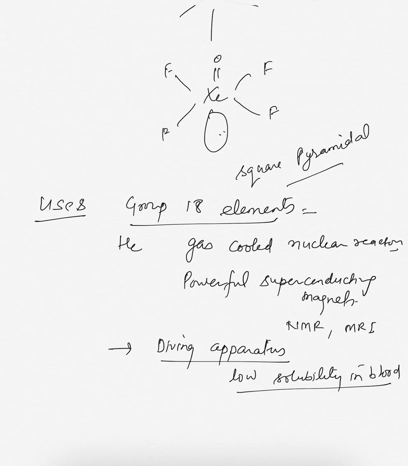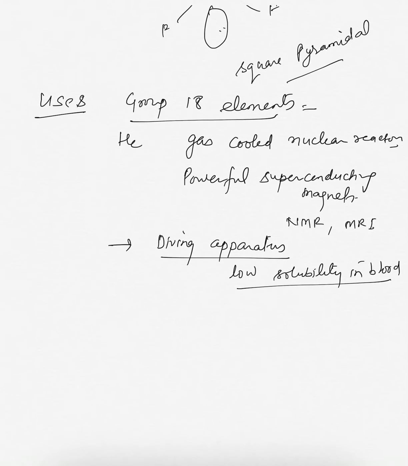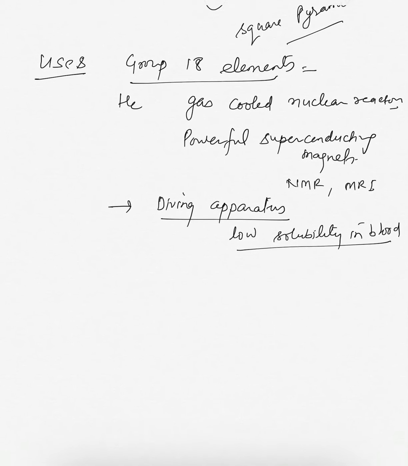This question was also there in your second chapter, solubility: why do divers carry this by diluting with helium, why do they add helium to their cylinders? So this is the reason why they dilute oxygen with this. The reason is the low solubility of helium in blood.